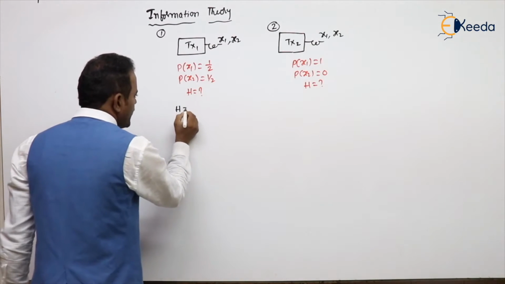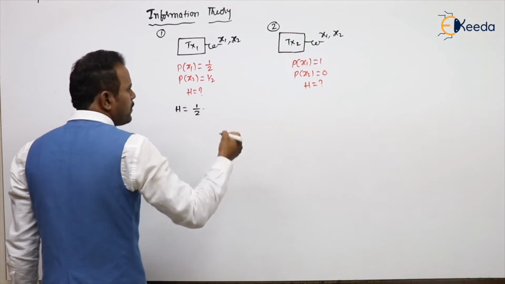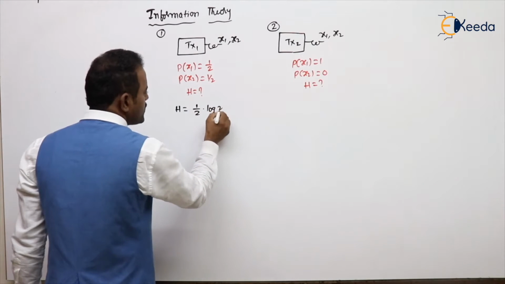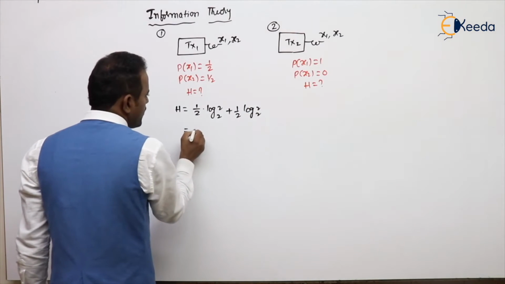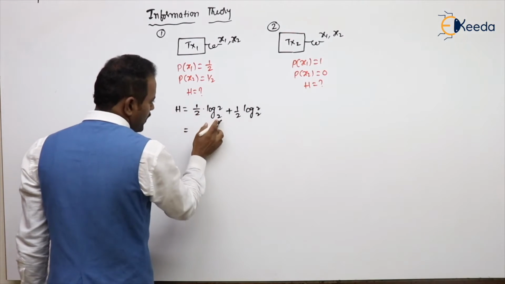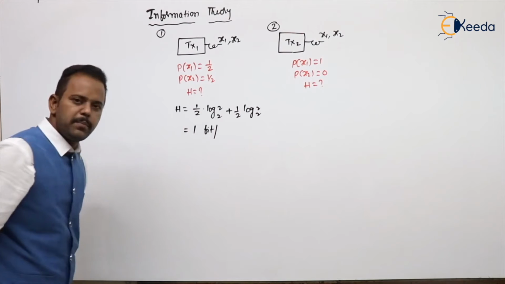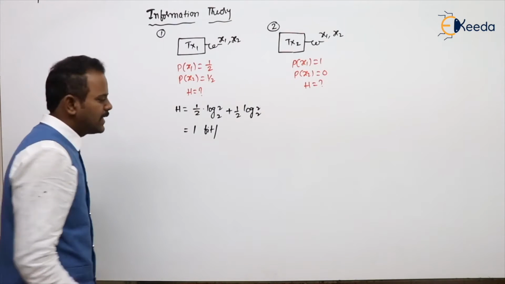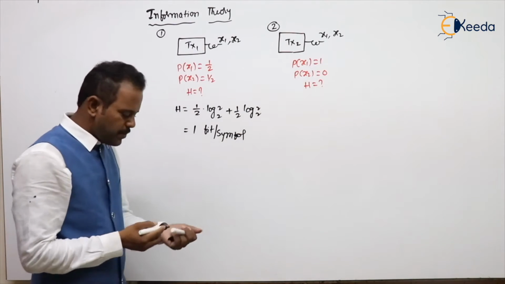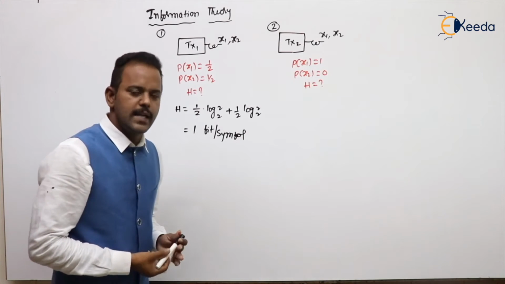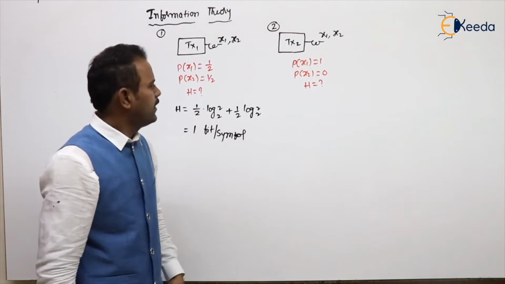So what is entropy? It is nothing but probability into log 1 by probability. That is log 1 by 1 by 2, meaning log 2 base 2. So 1 by 2 into log 2 base 2. How much will you get? Here 1 by 2 into 1, and here 1 by 2 into 1, total 1. What are the units? Bits per sample, or bits per message, or bits per symbol also you can write. For each and every symbol, on average how much we are sending. Are you getting my point? Bits per symbol also we can write as the entropy units.